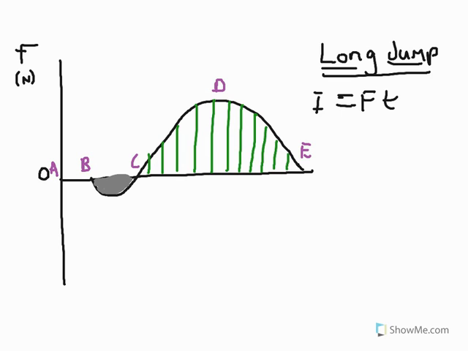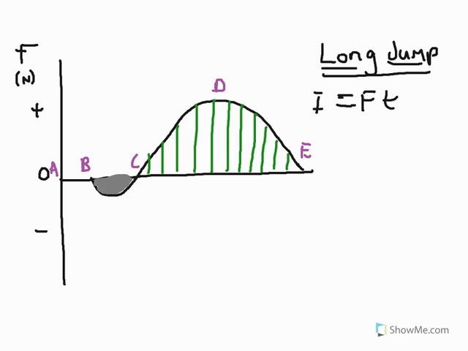If we have a look at this performance of the long jump, what we can identify here is that on our curve we have a positive impulse above the zero line and a negative impulse below the zero line. So make sure that when you're answering questions with a curve like this, anything below that zero line you consider to be a negative impulse, still acceleration taking place, and anything above the line, in this case the green lined area, is a positive impulse. That is again acceleration taking place, but in the opposite direction from the negative.